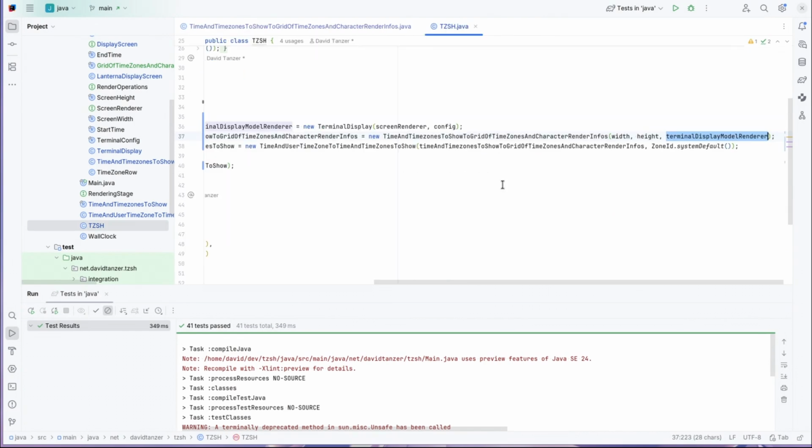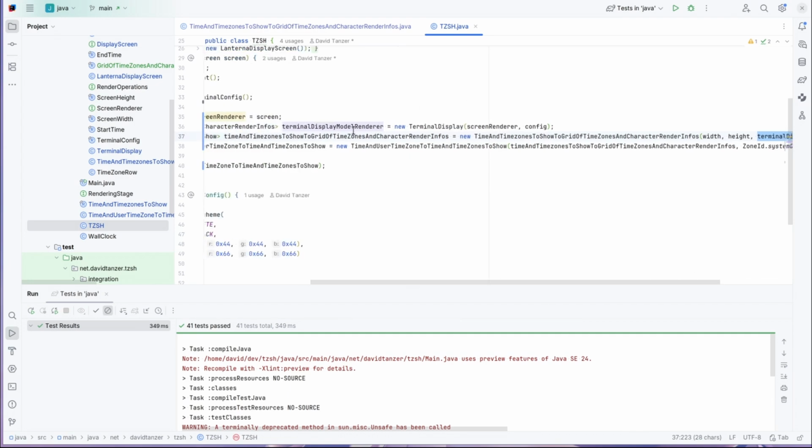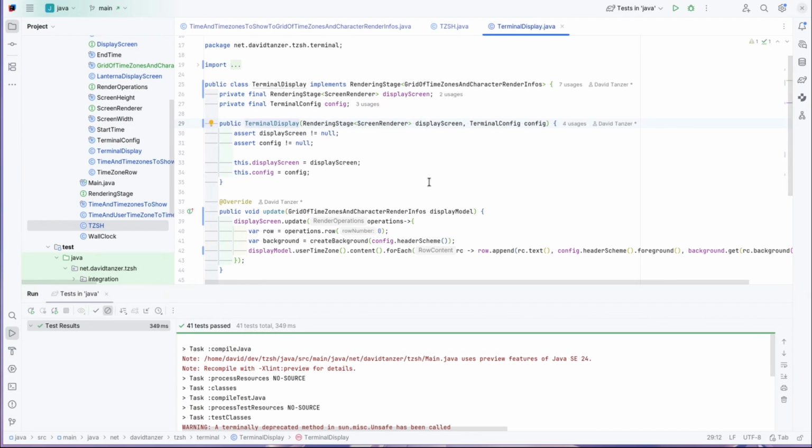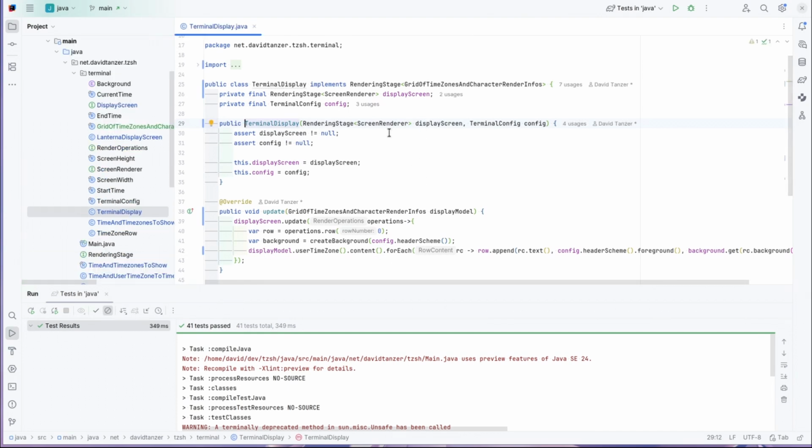Everything green. This rendering stage that creates this grid then passes the grid on to what is now called a terminal display model renderer, where the class actually is just called terminal display, which again is very generic and probably not completely honest. So let's look at the model that this class creates, which is a screen renderer. And the next stage is what's here called a display screen, where this screen renderer is passed on to.